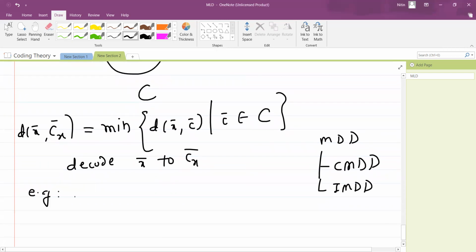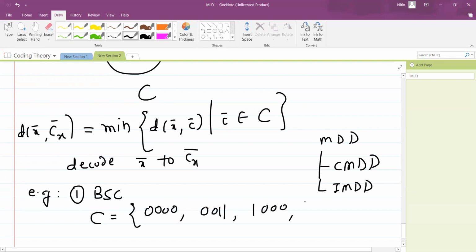The example is like this. Suppose again we are talking about, let's say, BSC, because we need to fix up the channel. Suppose my code is like this: 0000, then 0011, then 1000, let's say 1100, let's say 0001, and the last one is 1001.